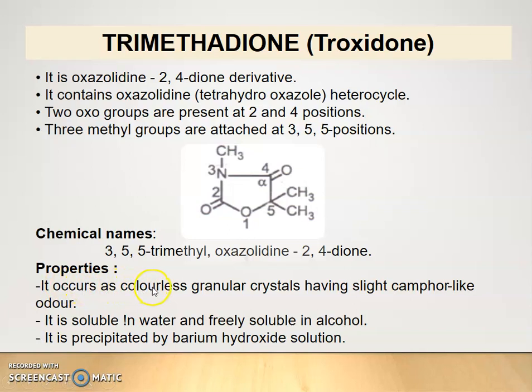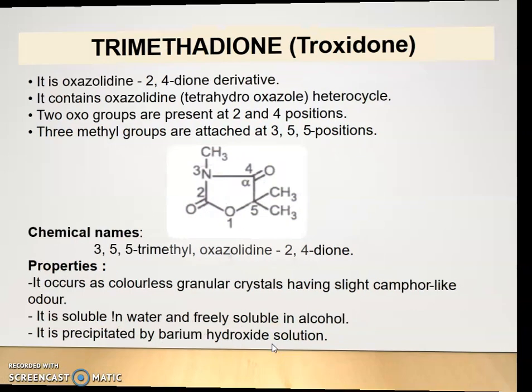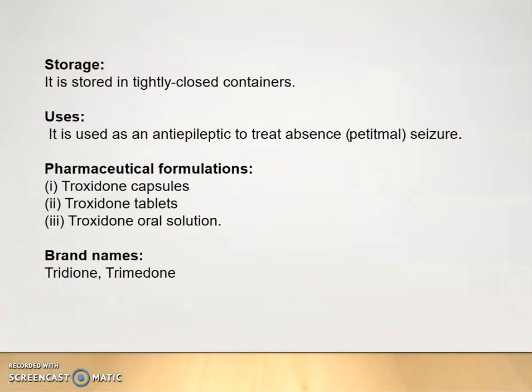Physical property. It occurs as colorless granular crystals having a slight camphor-like odor. It is soluble in water and freely soluble in alcohol. It is precipitated by barium hydroxide solution. Storage. It should be stored in a tightly closed container. Uses.